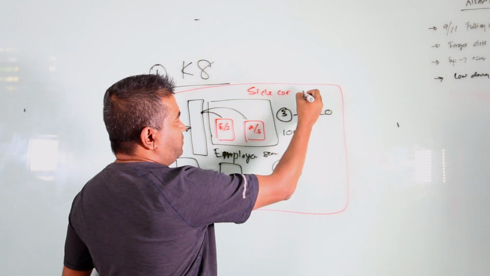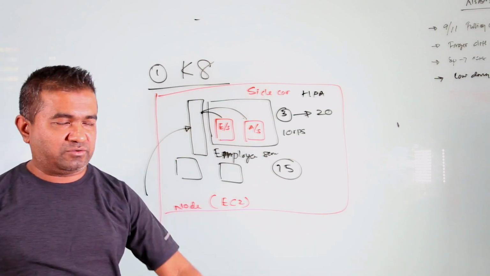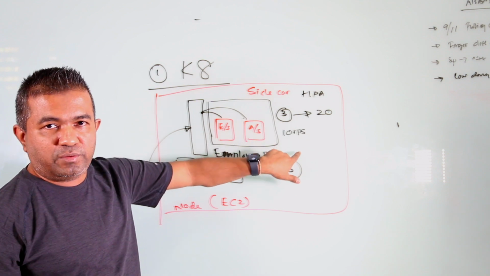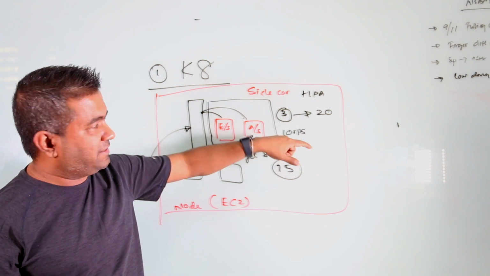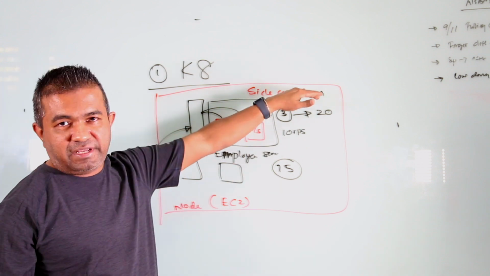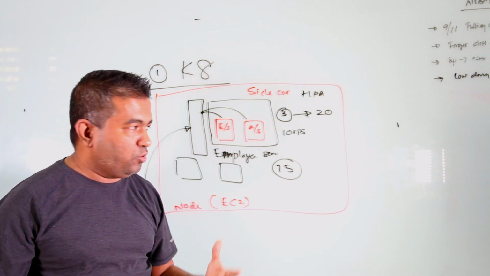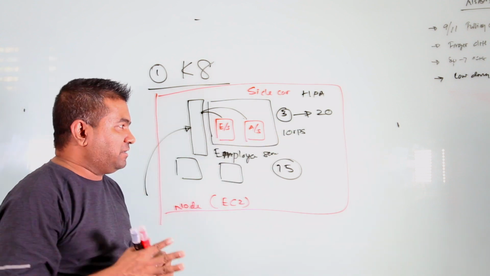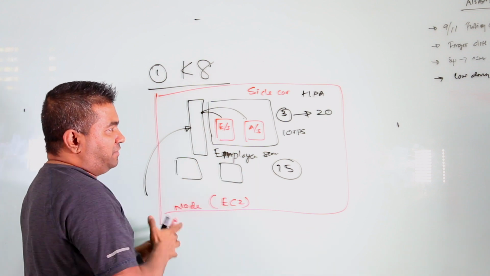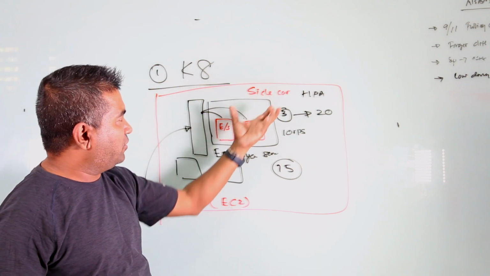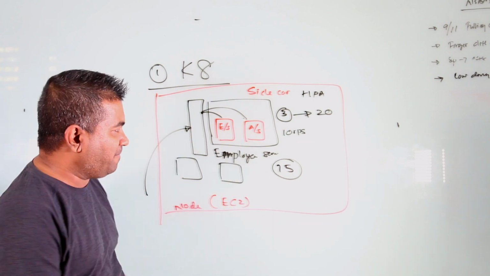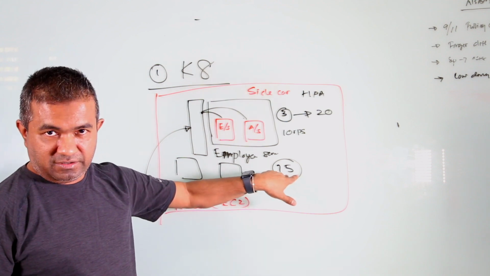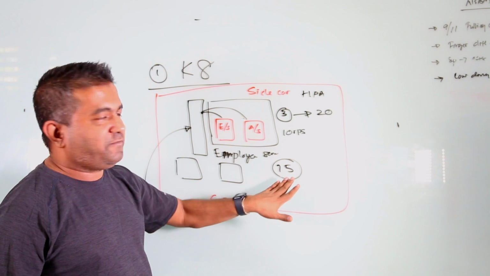So let's say we are using HPA as our pod scaler, or you can use KEDA, doesn't matter. Now you get more and more requests. The requests hit, let's say, 40. So now the pod scaler decides I need more pods, and it's scaling pods. As the RPS keeps climbing, the pod scaler adds more and more pods. Let's say it reached the maximum number of pods per this node. That means I hit 15.